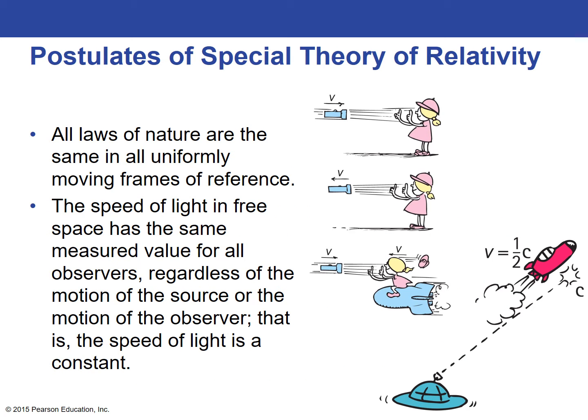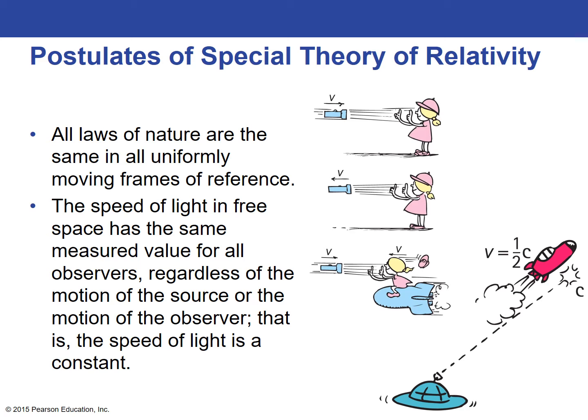So there are two postulates, or components, to the special theory of relativity. The first one is that all laws of nature are the same in all uniformly moving frames of reference. Einstein really liked things to be consistent. So if a law applied in one place, the same law should apply in all scenarios. And this is an example of that. What he's saying here is that the laws of nature that apply when you're standing still are the same that apply when you're uniformly moving. So it shouldn't matter if you're moving really, really fast or you're sitting completely still, the same laws of nature, or laws of physics, as we probably now call them, are going to apply.